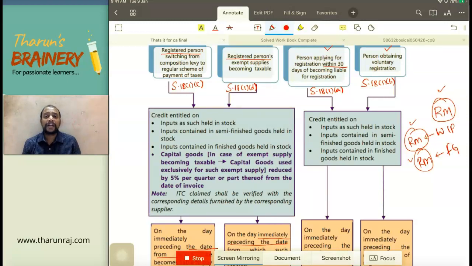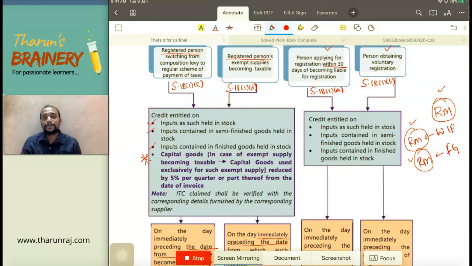Then what about 18(1)(c), 1(d)? There what is the meaning of closing stock? Same. These 3 are there even in that place. And extra we have one special case that is capital goods. So in 18(1)(a) and 1(b), I cannot take capital goods in the closing stock, but in 1(c) and 1(d), I can take capital goods in the closing stock, and in that capital goods, full GST paid cannot be taken as credit. On raw material, whatever GST paid, I can take as credit.